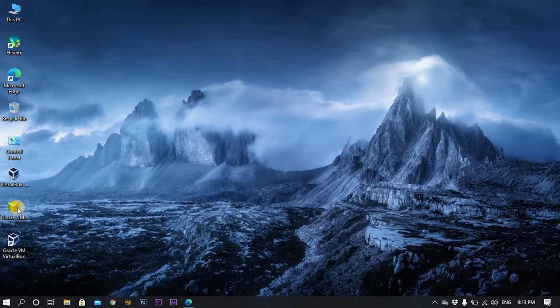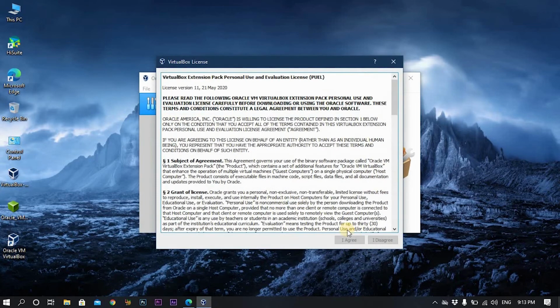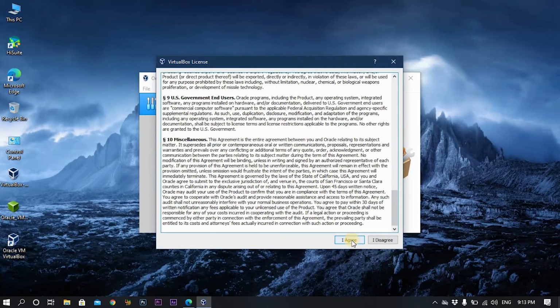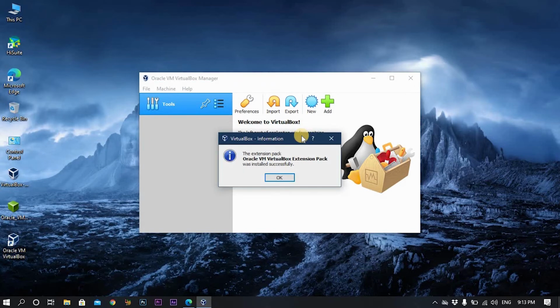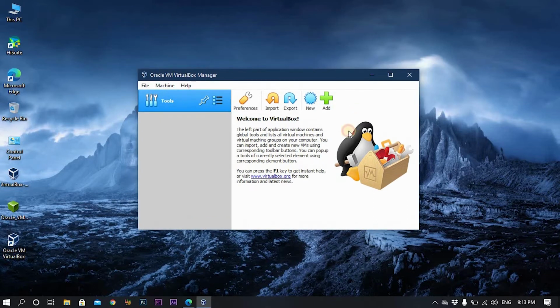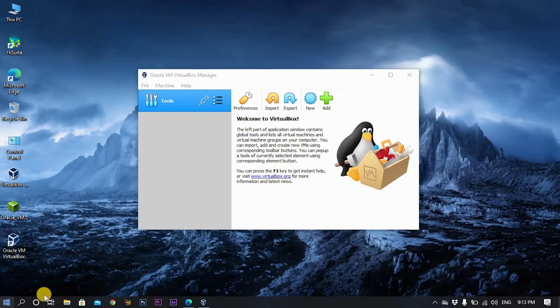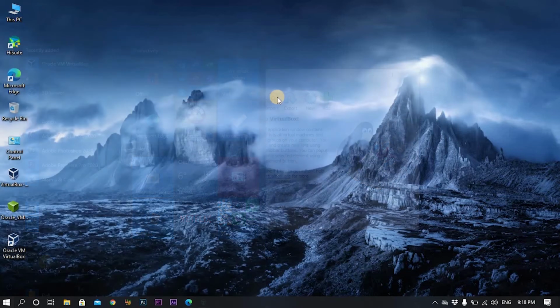Now you need to install the extension pack. Then you click on I agree. Okay, after doing that, you need to restart your system. Okay, so after I restarted my system, let me just delete those installation files.